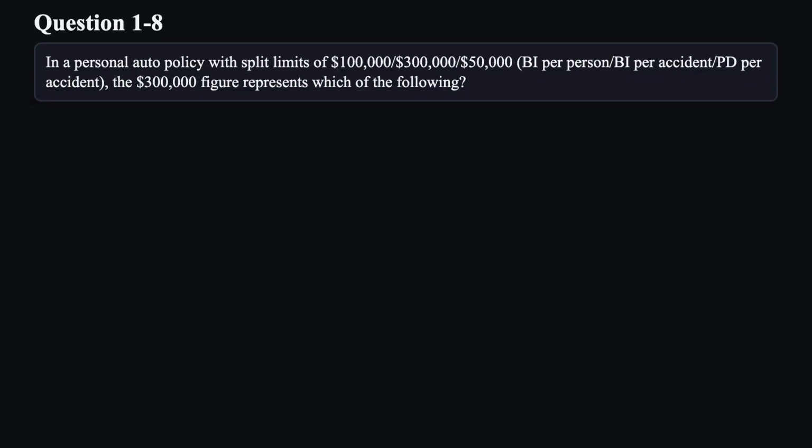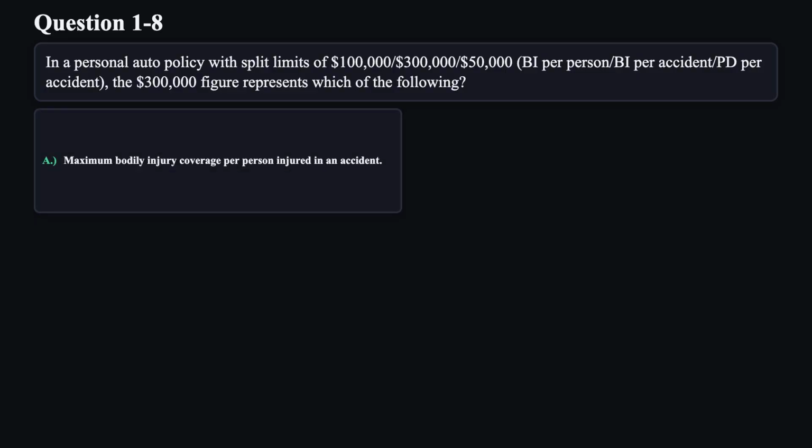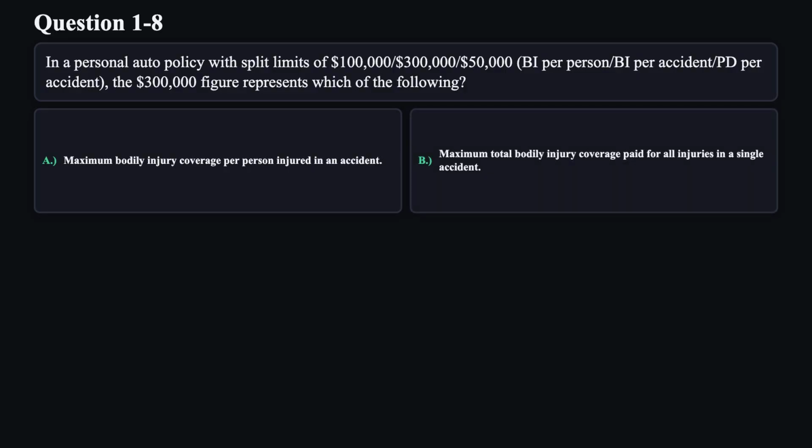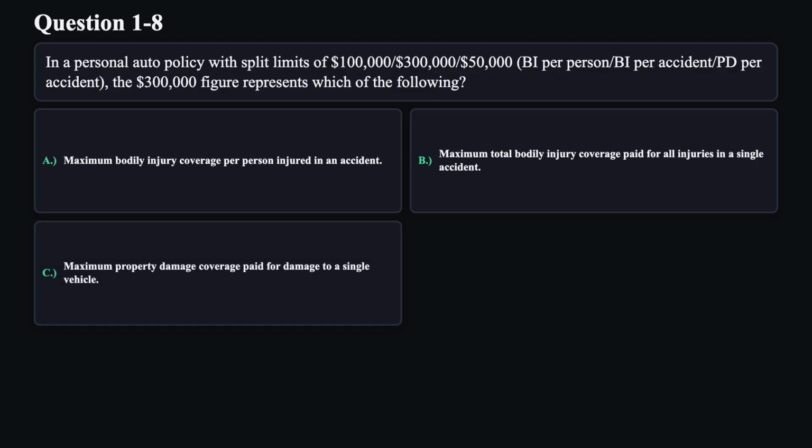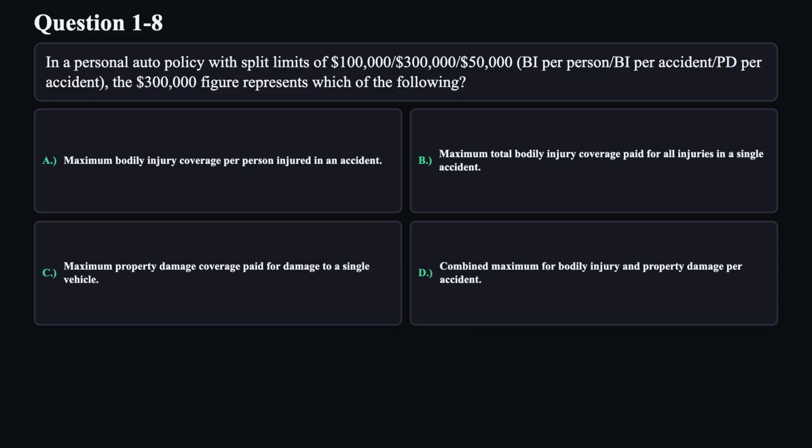Question 8. In a personal auto policy with split limits of $100,000, $300,000, $50,000, BI per person, BI per accident, SPD per accident, the $300,000 figure represents which of the following? A. Maximum bodily injury coverage per person injured in an accident. B. Maximum total bodily injury coverage paid for all injuries in a single accident. C. Maximum property damage coverage paid for damage to a single vehicle. D. Combined maximum for bodily injury and property damage per accident.